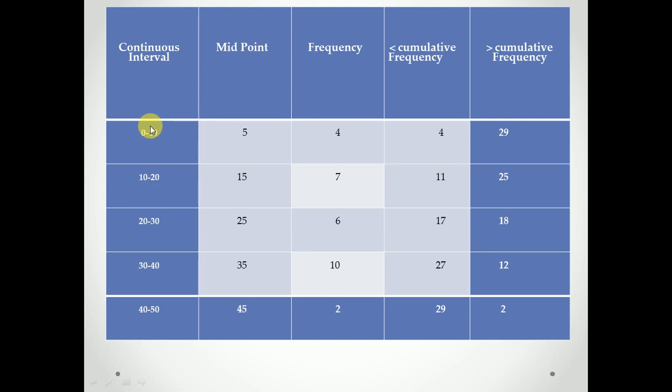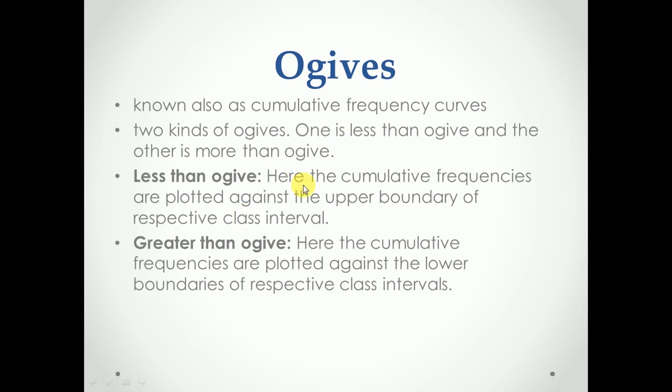In this, the midpoint is not considered. The upper limit is considered. Instead of plotting it on 5, you have to plot it against 10, and the frequency is 4 on the y-axis. So that is the less than Ogive curve. Here, the cumulative frequencies are plotted against the upper boundary of the respective class interval.